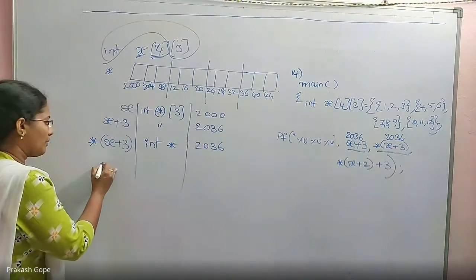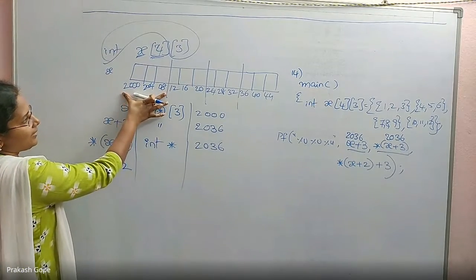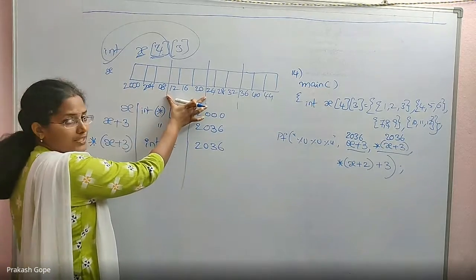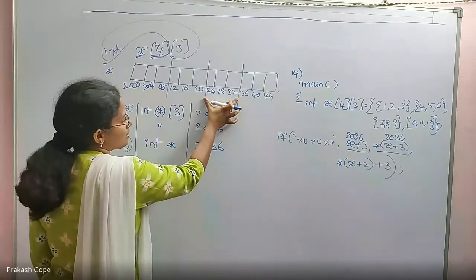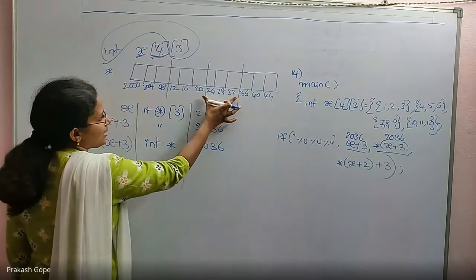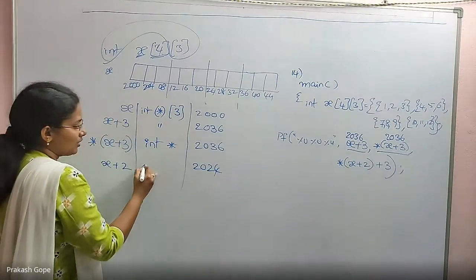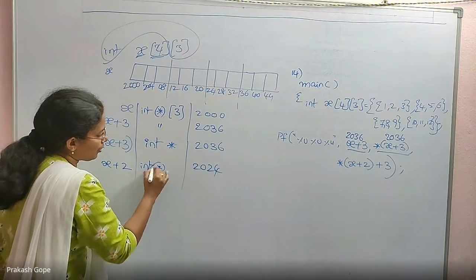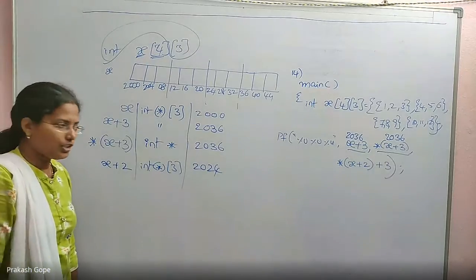First let us solve x plus 2. What is x plus 2? X is the address of an integer array of size 3. X plus 1 is the next integer array of size 3's address. X plus 2 is the next integer array of size 3's address, which means this array's base address, which is 2024. It is an array's address, which means a pointer to an integer array of size 3.